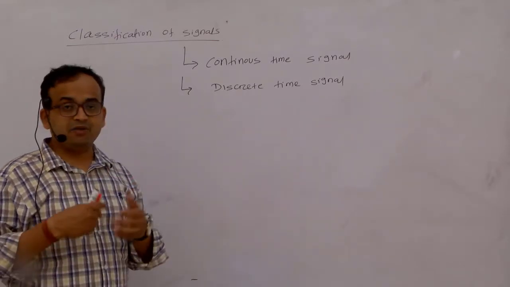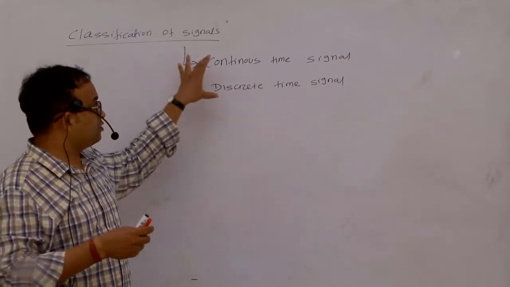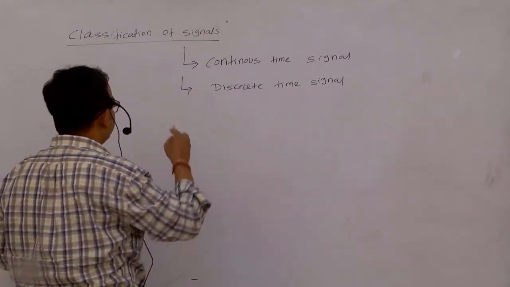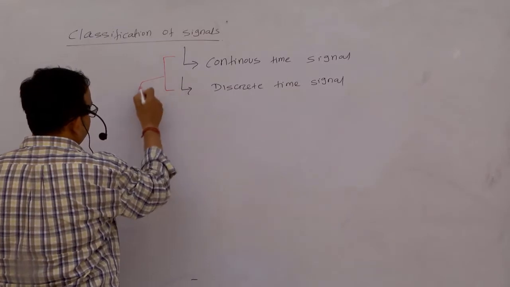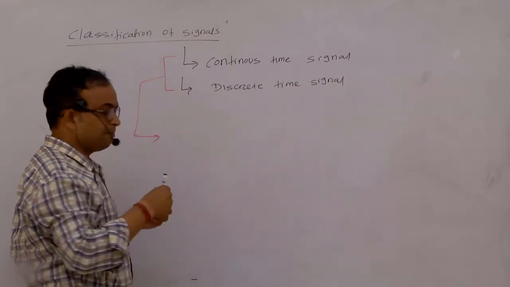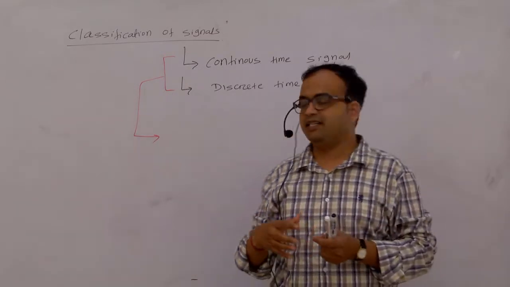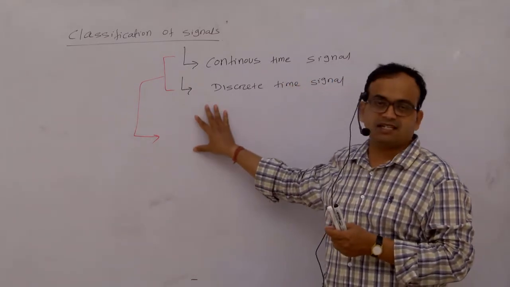Now we want to see that these two signals can be classified into 5 types. This is very important, because in every exam you can find a question depending upon this classification of signals, right?